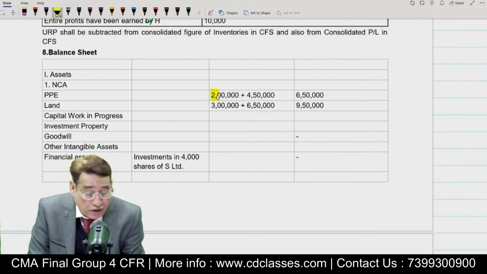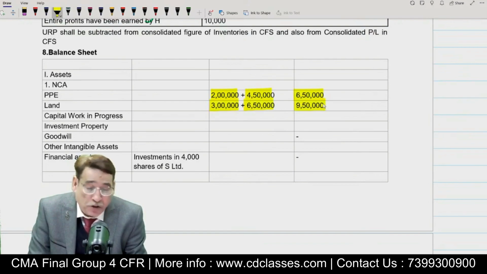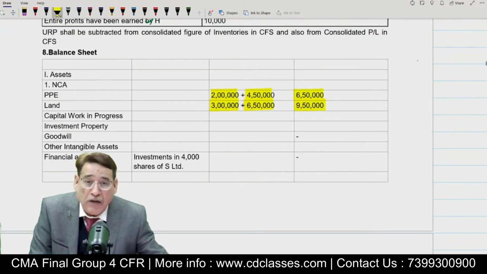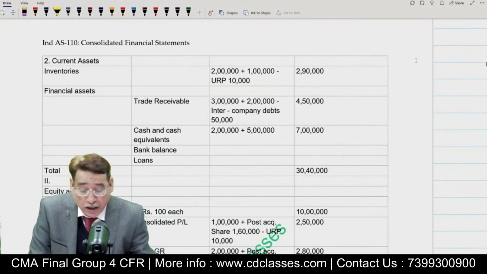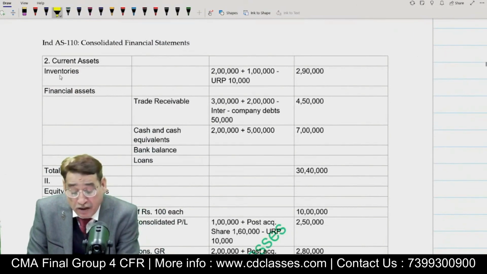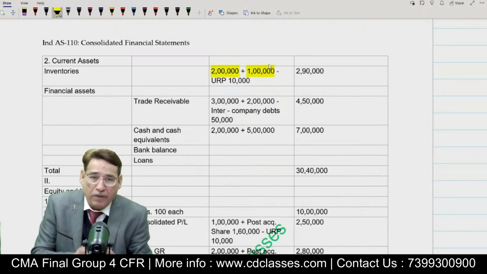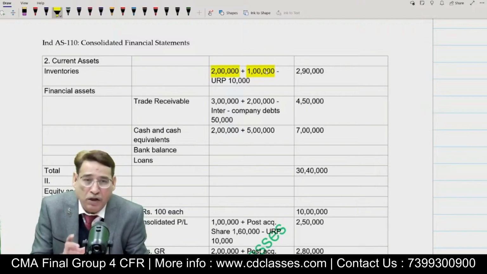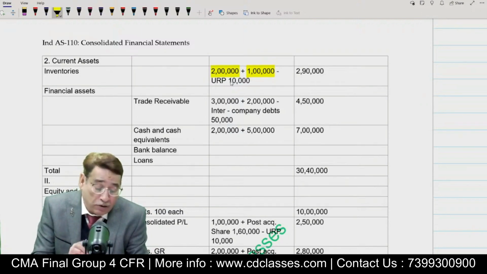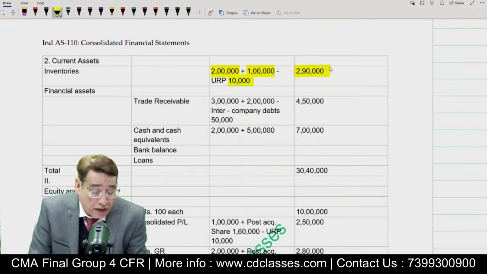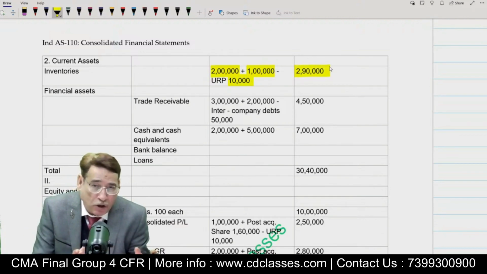The property, plant and equipment item 2 lakh plus 4 lakh 50, 6 lakh 50. Lands, we are simply going to do the line by line addition. Investment will not figure. This time there is no goodwill. Further, as far as current assets are concerned, under the current asset, we have inventory. As I told you, first we are going to add the inventory of the respective companies, that is equal to 3 lakh. So consolidated amount of inventory is 3 lakh. And the unrealized profit of 10,000 will be subtracted. So 2,90,000 inventory will find place in the outer column.